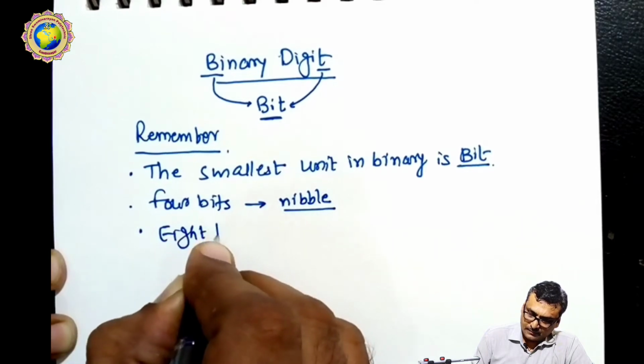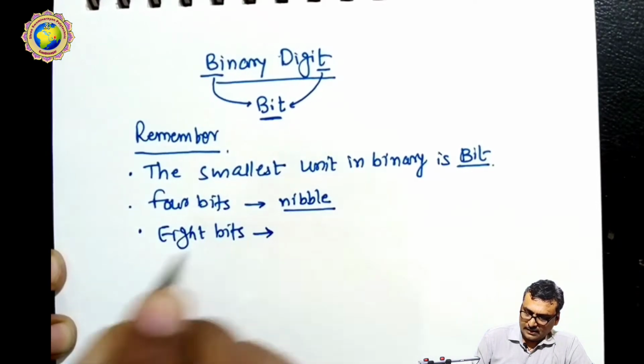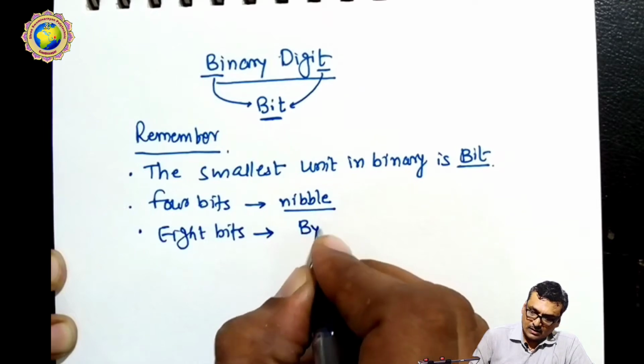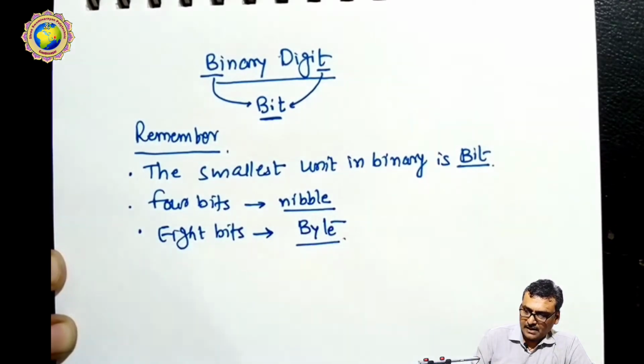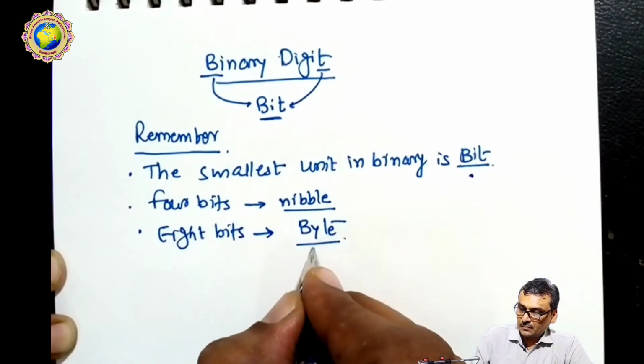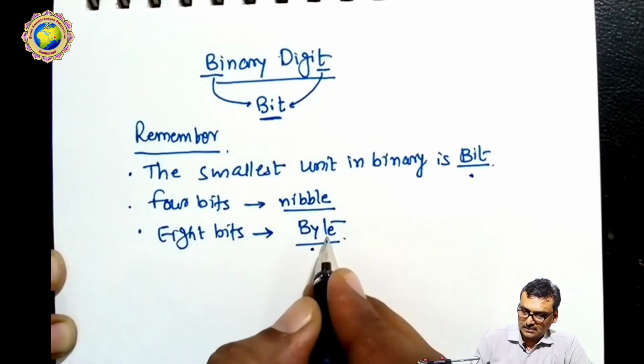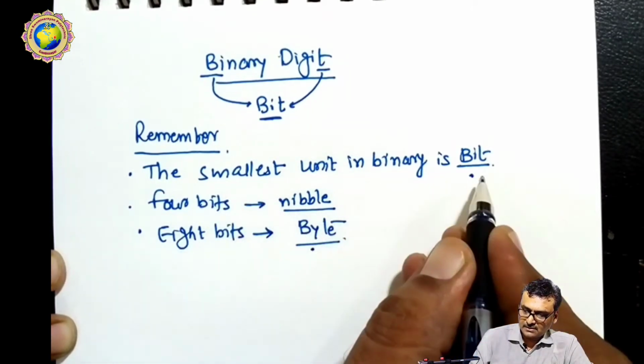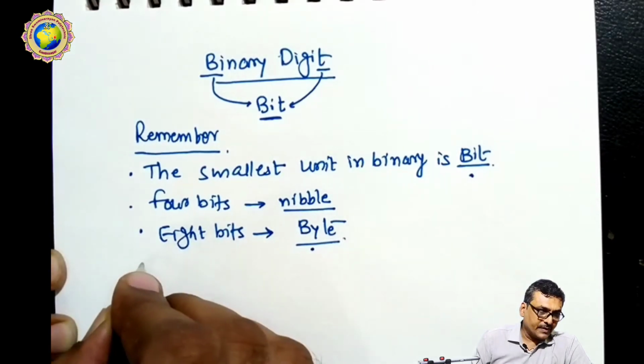Then 8 bits are called a byte. So these two terms must be remembered, bit and byte. The smallest unit is the bit.